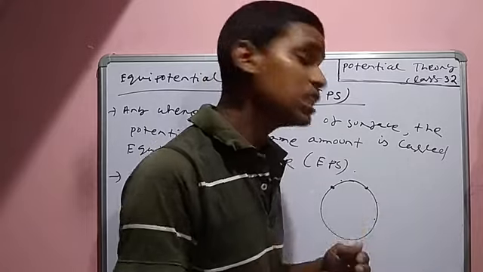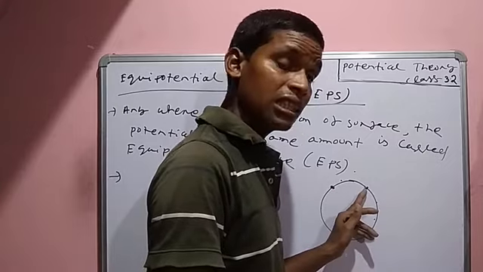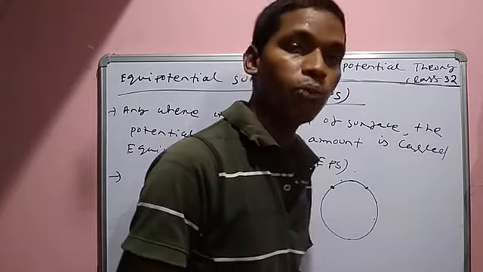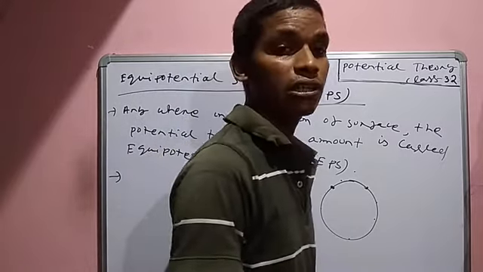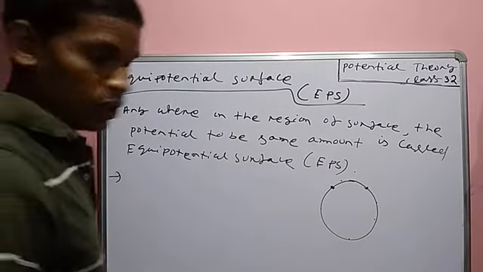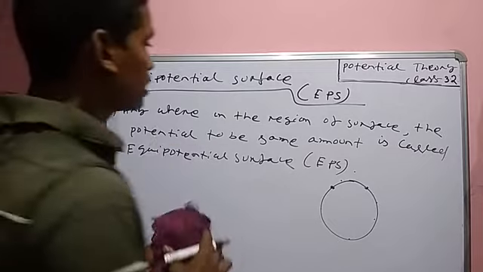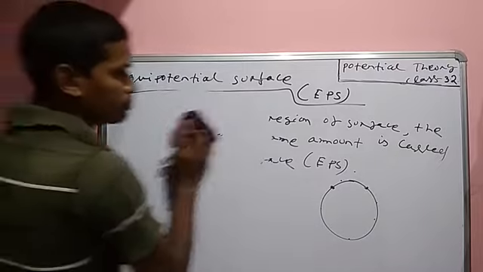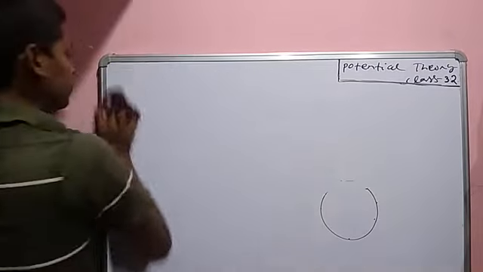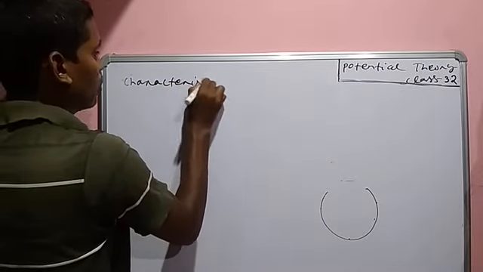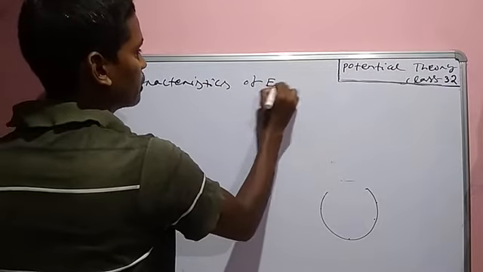Whenever there is an equipotential surface, the potential difference is zero. So that's why the charge cannot flow in equipotential surface. You can write down this one. Some characteristics you have to write down: characteristics of equipotential surface, characteristics of EPS.